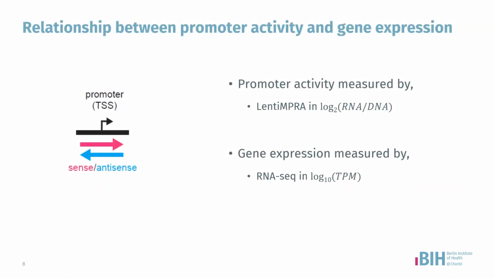One of our aims was to evaluate the relationship between promoter activity as measured by the lenti-MPRA technique and the gene expression of the endogenous gene located in close proximity, which is measured by bulk RNA-seq.